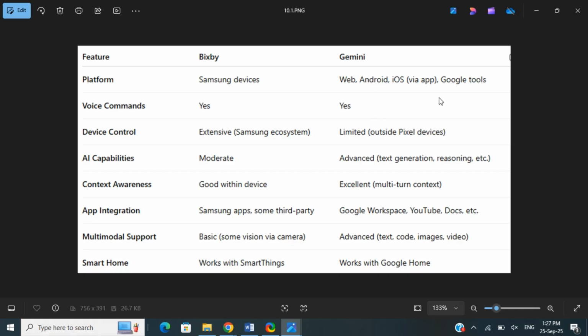Gemini here is by Google, and it's available on mobile apps as well as web, on any of these platforms. They can understand voice commands, and they don't really control devices outside the Pixel devices. They can control the Pixel devices, which are Google's, but outside that it's limited. They also have advanced AI capabilities.